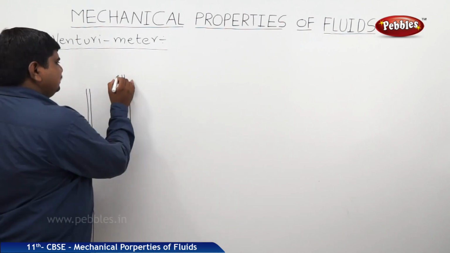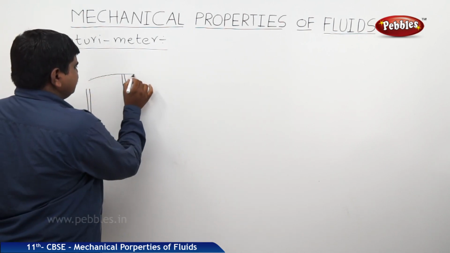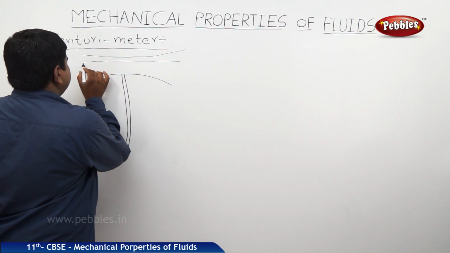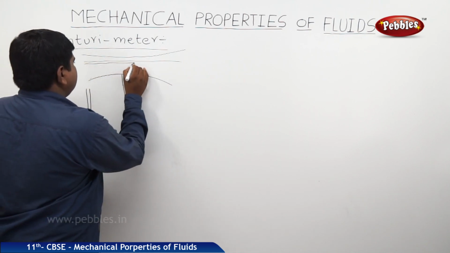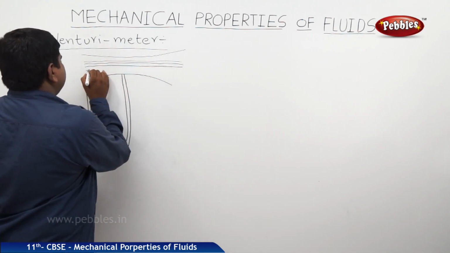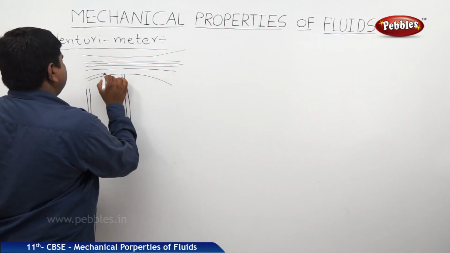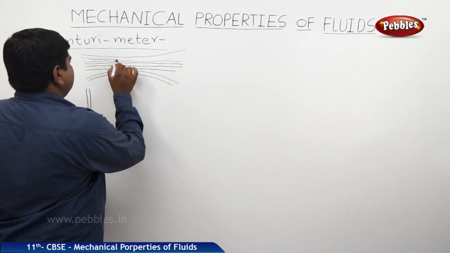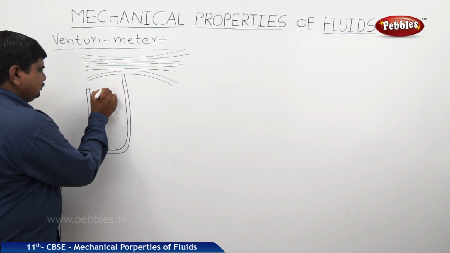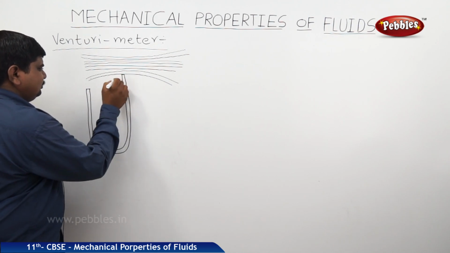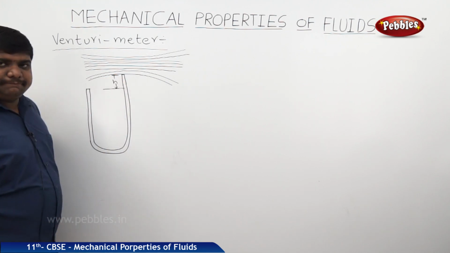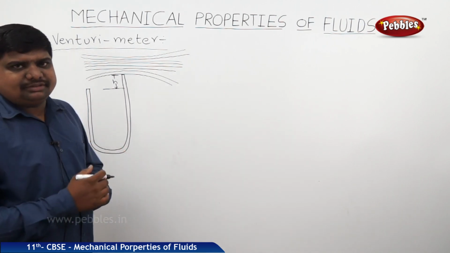At the second end, there is a tube which is passing like this. So there is a height difference from here to here. The height is h. This is the structure of the Venturi meter.